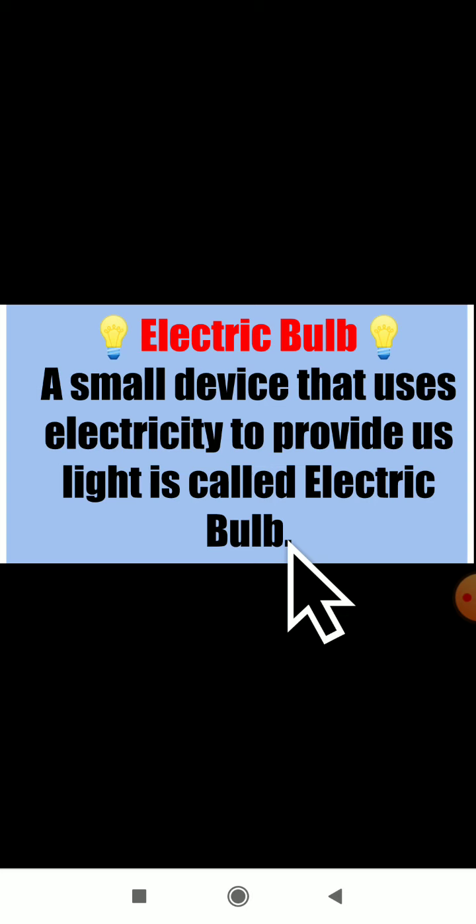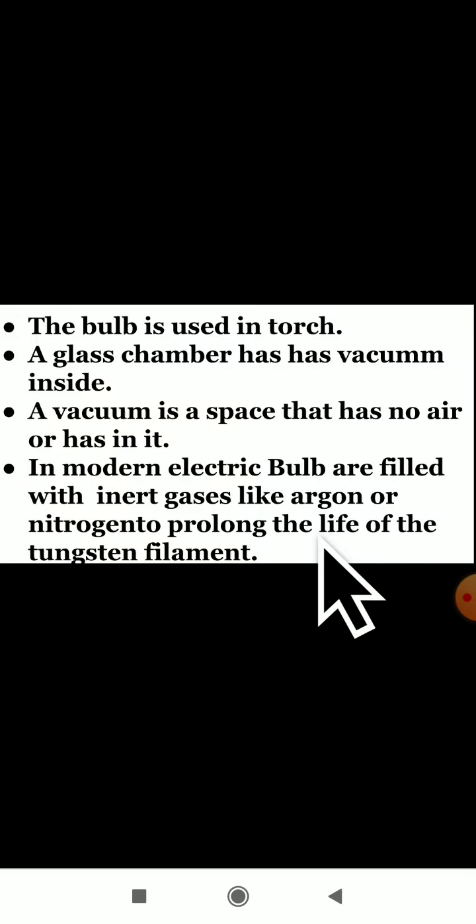So, dear students, we have to define it in this manner. What is an electric bulb? It is one small device. An electric bulb is a small device that uses electricity to provide us light. You have seen the bulb in a torch, and even in your households, in the rooms and all, we put a bulb.